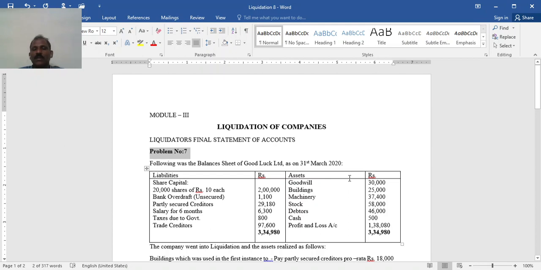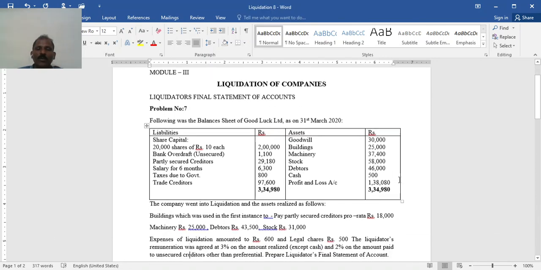On the asset side, goodwill 30,000, building 25,000, machinery 37,400, stock 58,000, debtors 49,000, cash 5,000, profit and loss account, unappropriated loss over the years 1,38,080. Total again 3,34,980.